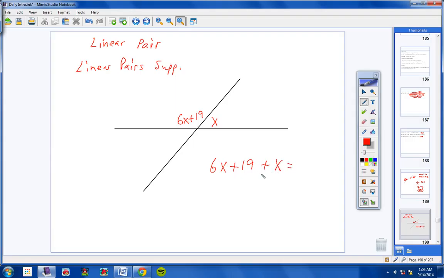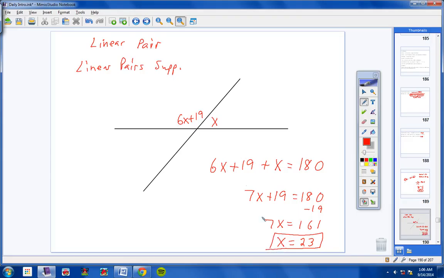So I'm going to put plus x. And notice I'm adding these two angles together. Here's one angle, 6x plus 19. Here's the other angle, x, and I'm adding those two together. And when I add them together, they're going to equal 180 because linear pairs are always supplementary. So 6x plus 1x is 7x plus 19 equals 180. Then bring the 19 over and make it a negative 19. So 7x equals 180 minus 19, which is 161. And then divide both sides by 7, and x would equal 23. So there we go. We found the value of x.